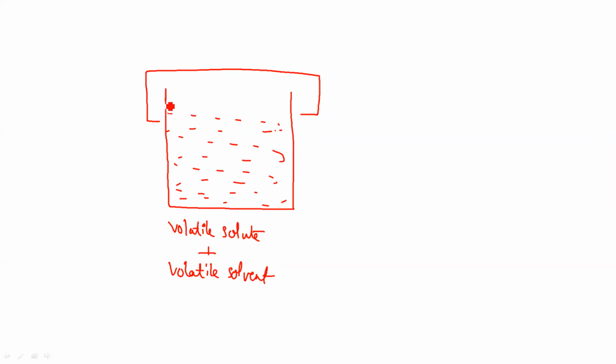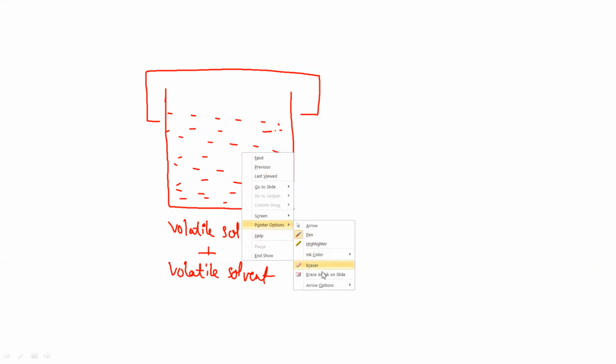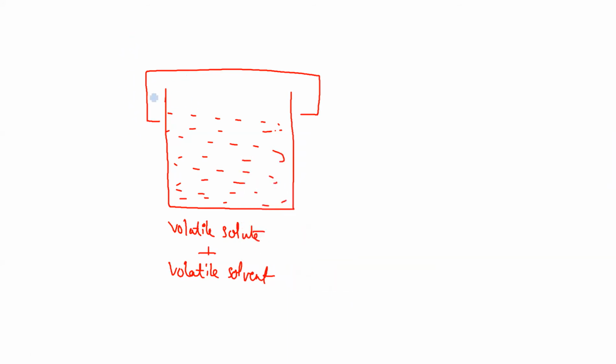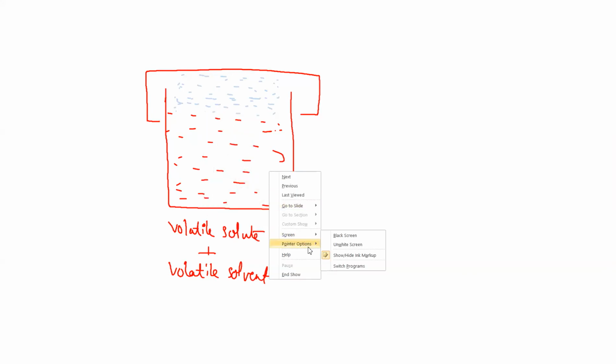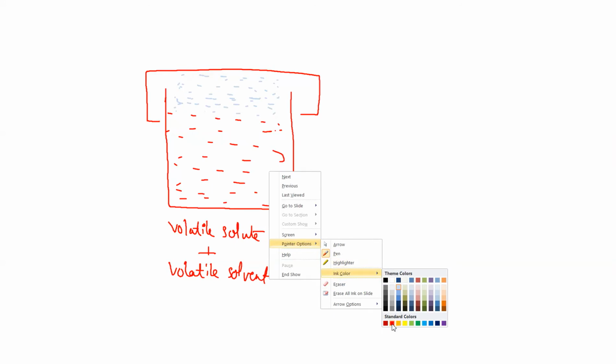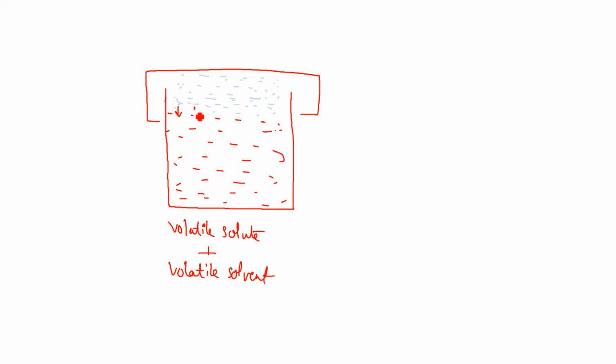Now what will happen? Vapor formation will be there. We will see vapor formation here, and due to this vapor formation, the equilibrium state will be attained. This blue line is showing the vapor formation. Due to this evaporation and condensation, after some time the equilibrium will be found, and after the formation of equilibrium, the vapors will be exerting pressure on the liquid surface.